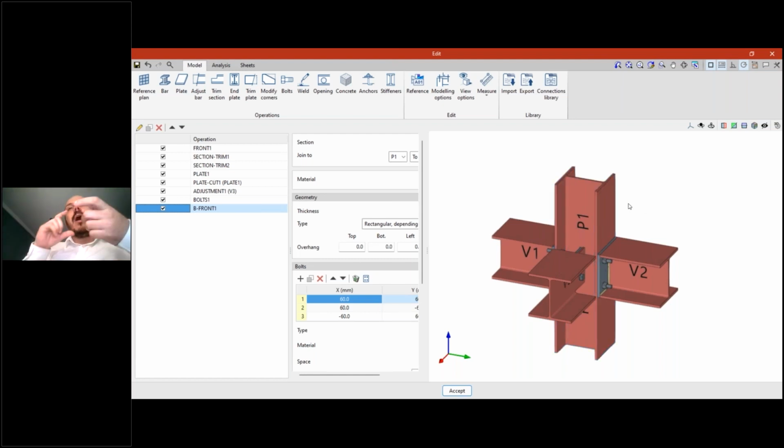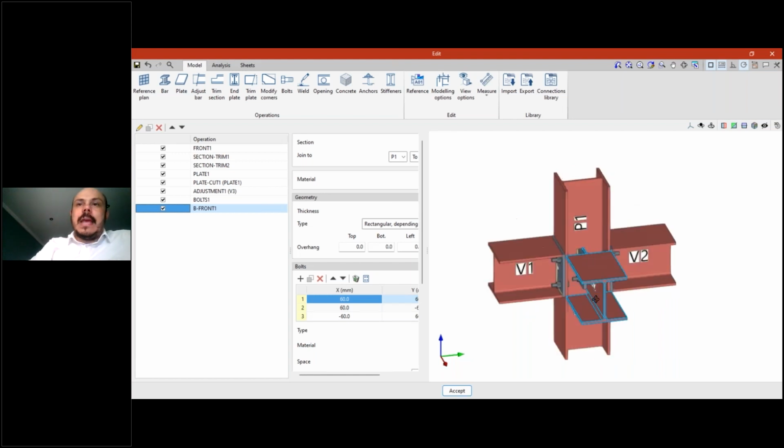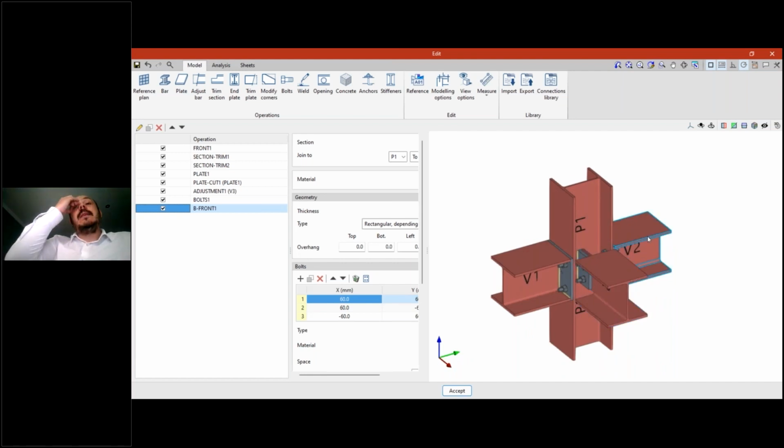So depending on how you created your section, maybe you have a totally different type of section, and you can also use this option to try to get part of the operations. Especially when we are talking about welded connections, maybe you can try it with different types of sections. Of course, it depends on the complexity of these connections, but in most cases you can use part of the operations, and it's going to be easier to work like that.